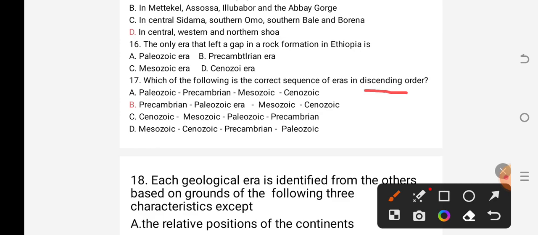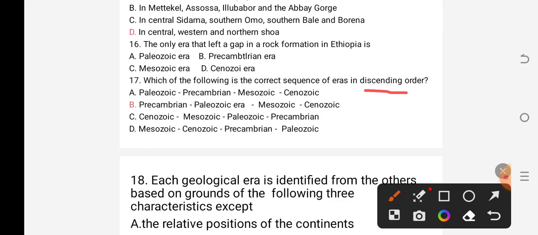So, the answer: A, Paleozoic era, Precambrian era, Mesozoic era, Cenozoic era. B, Precambrian era, Paleozoic era, Mesozoic era, Cenozoic era. C, Cenozoic era, Mesozoic era, Paleozoic era, Precambrian era. D, Mesozoic era, Cenozoic era, Precambrian era, Paleozoic era.